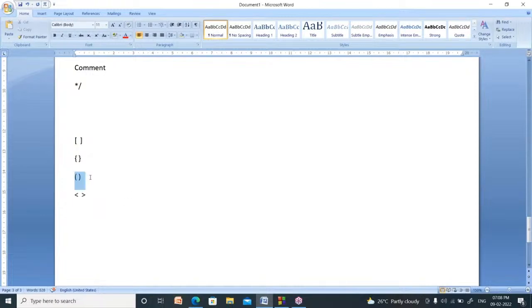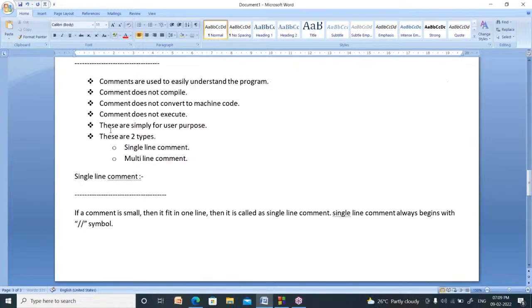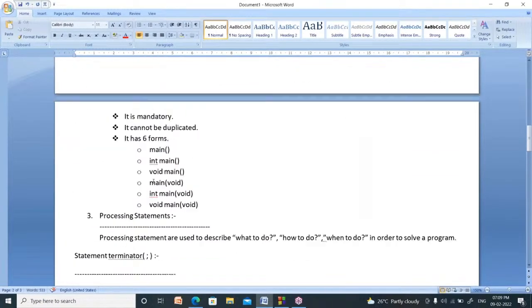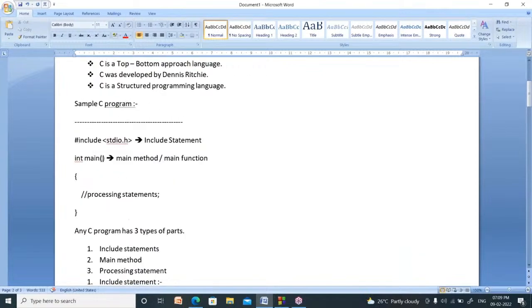Now, what is the use of this symbol? This symbol is called the function symbol. It is used to indicate the function or method. So here, after main you used this symbol, which means it is called the main function.